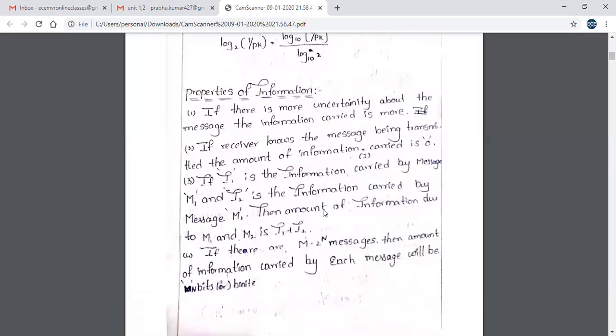And we have some properties of information. If there is more uncertainty about the message, the information carried is more. For example, someone told that in summer, in the month of May, there is a chance of a storm.